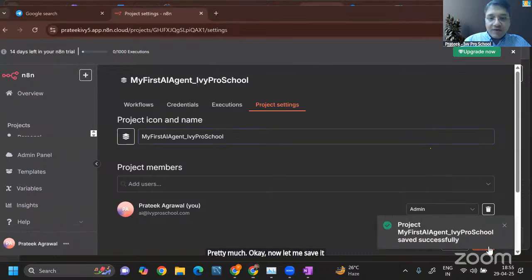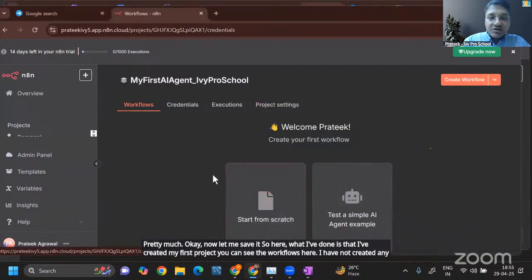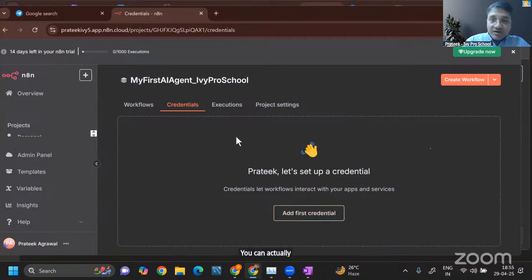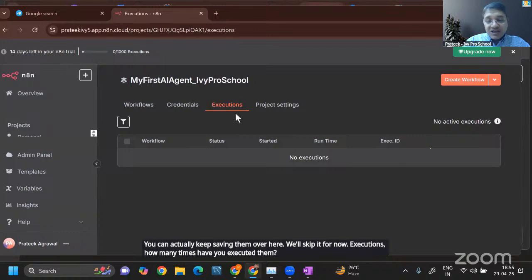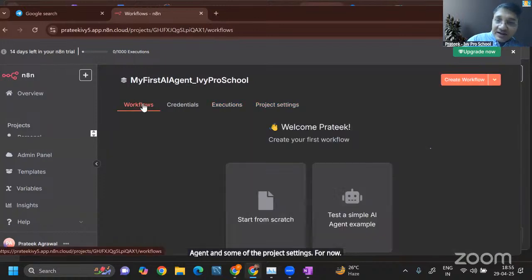Okay, now let me save it. So here, what I've done is I've created my first project. You can see the workflows here. I have not created any workflow yet. If you want to save any credentials related to your project, for example, API keys and whatnot, you can keep saving them over here. We'll skip it for now. Executions show how many times you've executed an agent, plus some other project settings. For now, we will skip all of that and directly go to workflow.